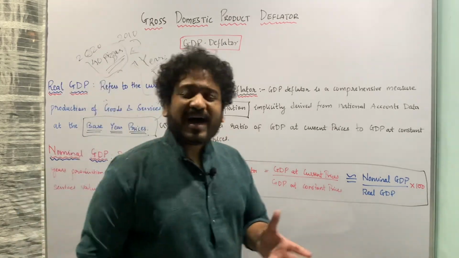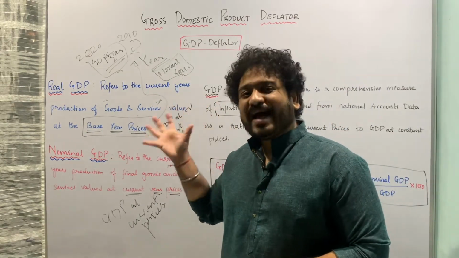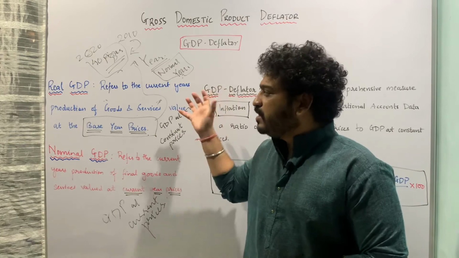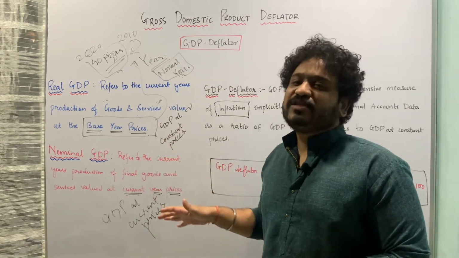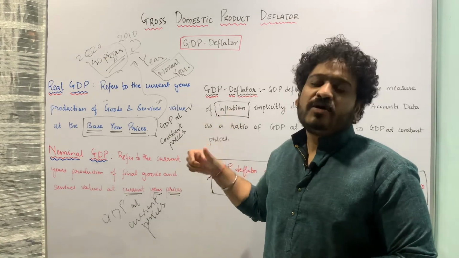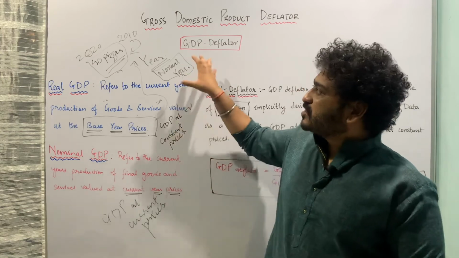I hope the idea of GDP deflator is pretty much clear. I gave you a background with respect to GDP, real GDP and nominal GDP only for the sake of calculation of GDP deflator, or for that matter deriving the formula for GDP deflator. So I hope this concept is pretty much clear.